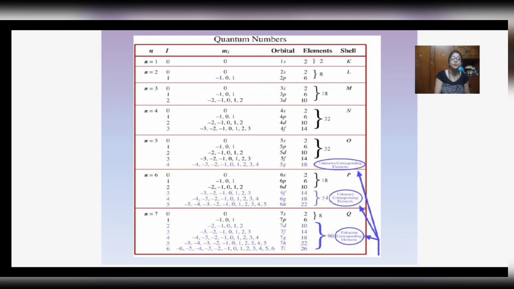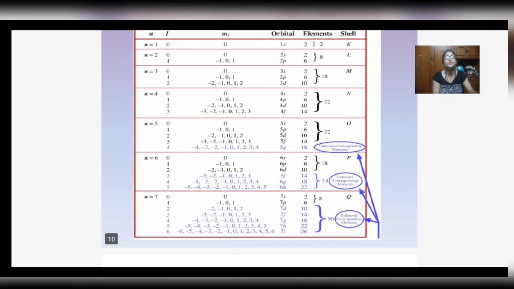For n equal to 3, the value of the principal quantum number is 3. Then the azimuthal quantum number will be 0, 1 and 2, since n minus 1 equals 3 minus 1, that is 2. So we consider 0, 1 and 2: 0 for the 3s orbital, minus 1, 0 and 1 for the 3p orbital, and minus 2, minus 1, 0, 1 and 2 for the 3d orbital.